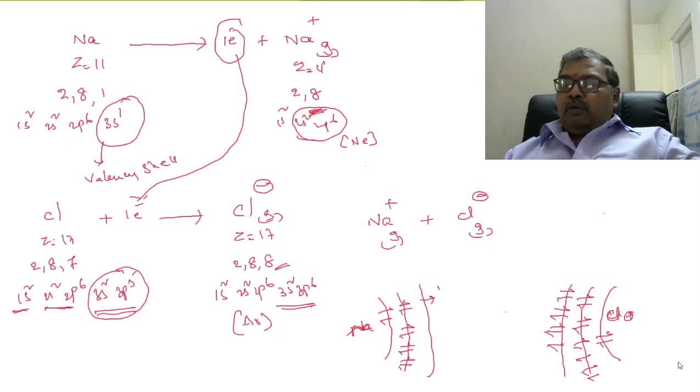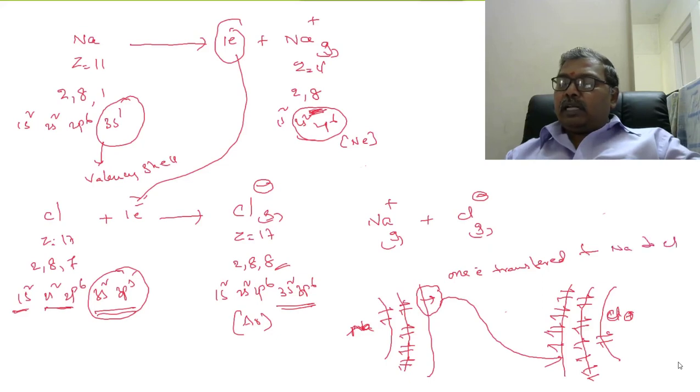Now here only 1 electron is present in the outermost orbit, but here 7 electrons are present in the outermost orbit. Therefore, 1 electron is transferred from the sodium atom to the chlorine atom. So the net is 1 electron transferred from sodium to chlorine, right?